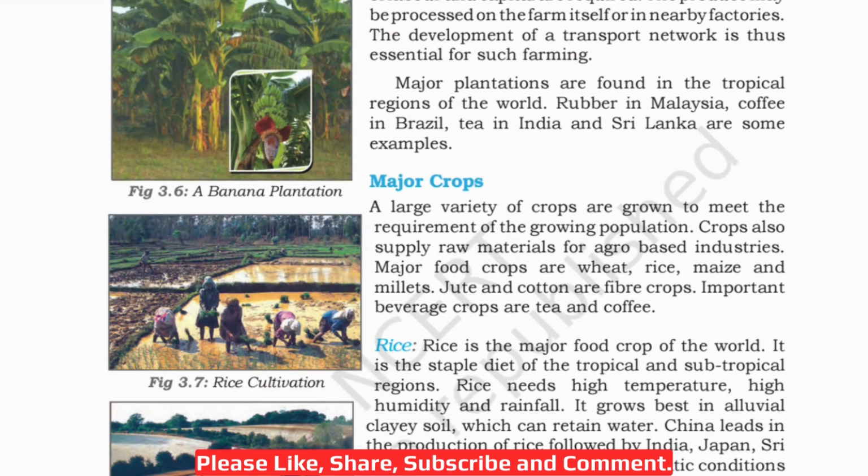Now let's read about major crops. A large variety of crops are grown to meet the requirement of the growing population. Crops also supply raw materials for agro-based industries. Major food crops are wheat, rice, maize and millets. Jute and cotton are fiber crops. Important beverage crops are tea and coffee.